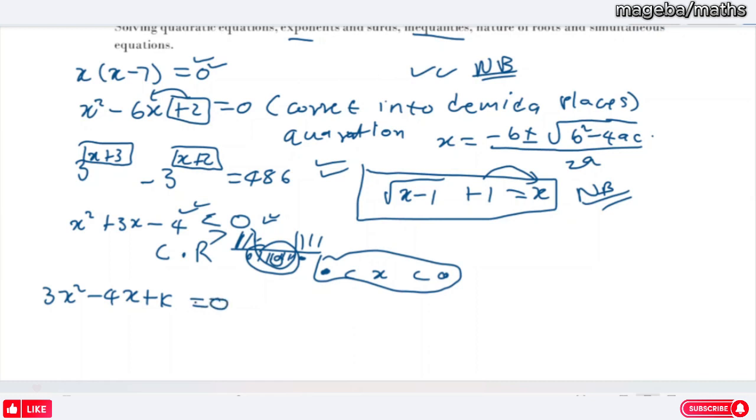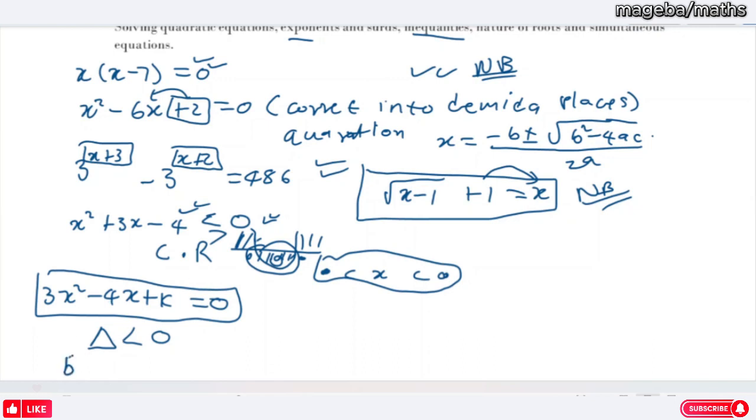And the question says, for which values of k will this equation have non-real roots? So you must know that non-real roots, in terms of your delta, are when delta is less than 0. Then after that, you're going to solve for k.